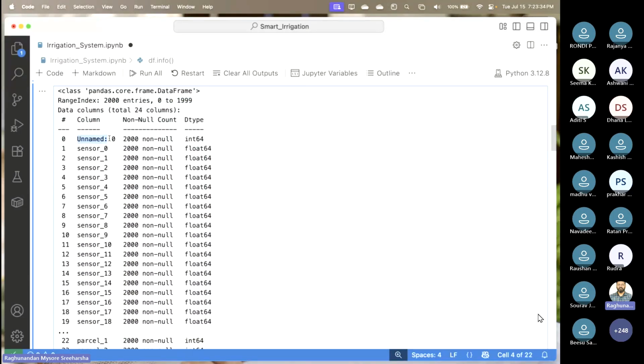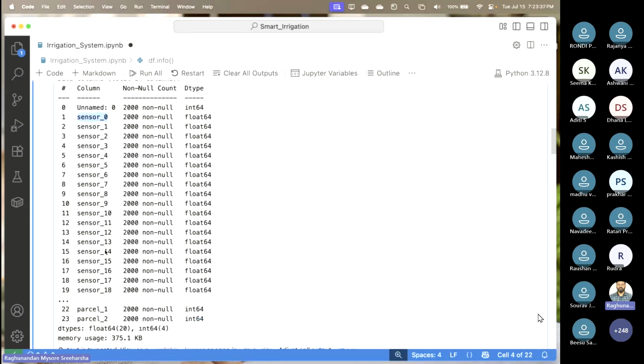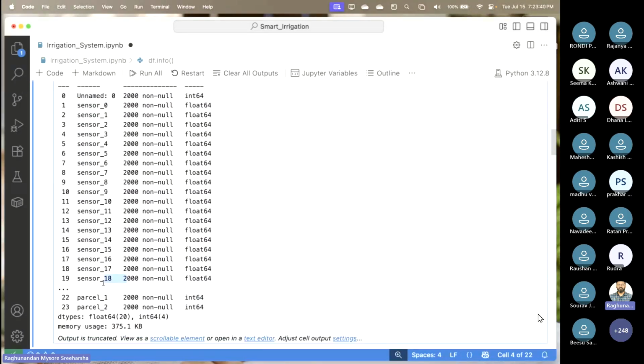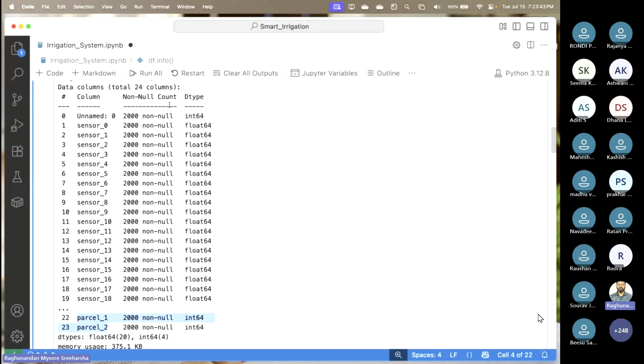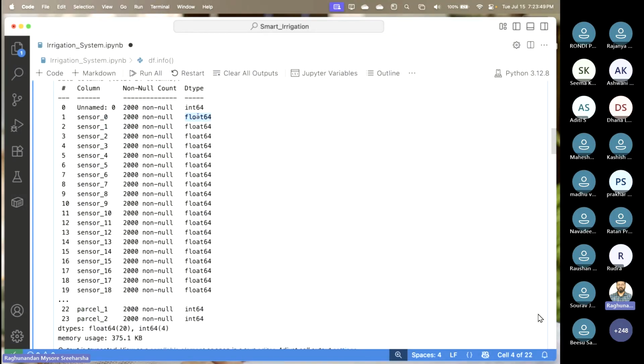It has the column Unnamed: 0. It starts from sensor 0 to sensor 19, right? One sensor is missing. And next we have 3 parcels here. The sensor values are given to us in the form of float. Can anyone tell me what is float? I'll give you the data set.